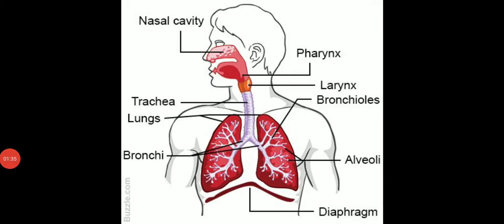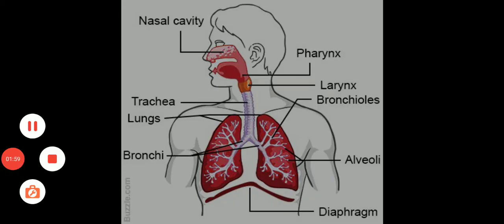Now today specifically we are going to talk about respiration in human beings. If we talk about respiration, you can imagine that you inhale the oxygenated air through your nostrils. After that it goes through a long tube and finally to the lungs. This is normally what happens in respiration or breathing.